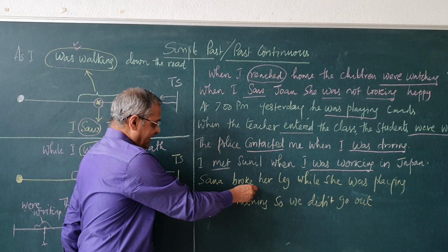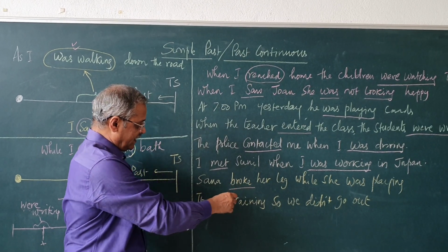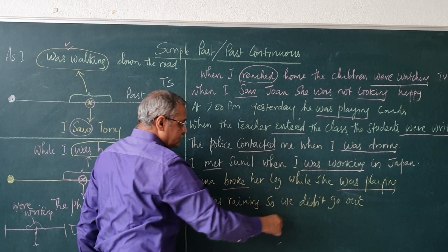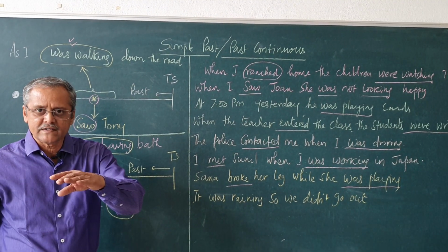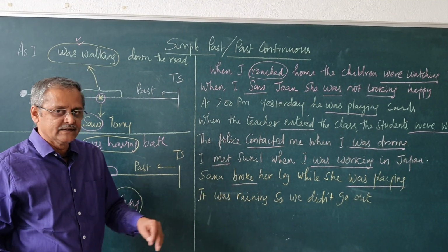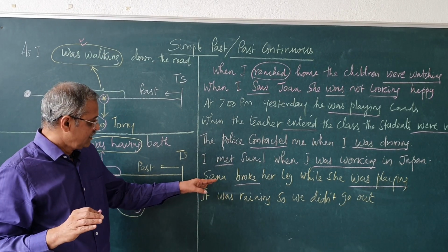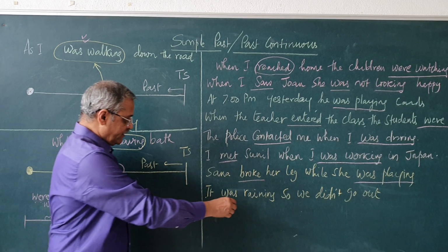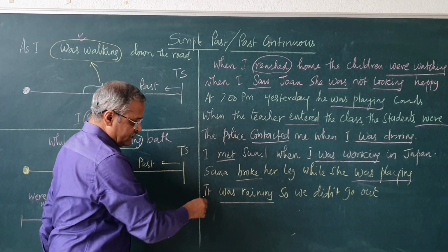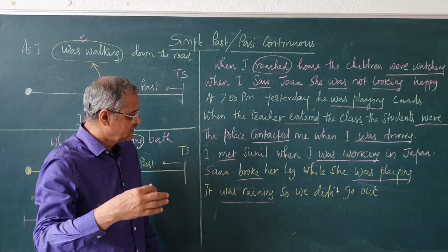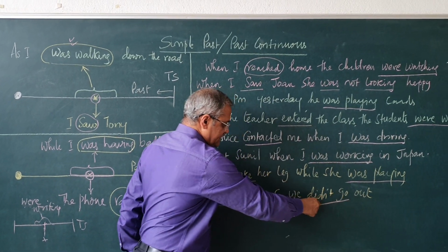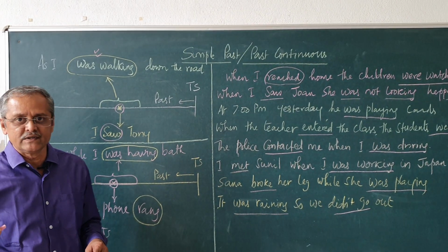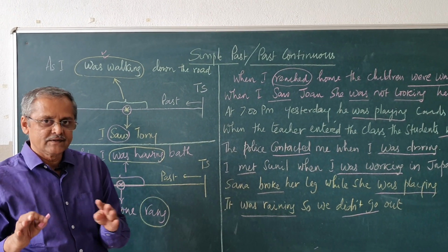Sana broke her leg. She broke her leg when she was playing. Was playing is the past continuous action. Broke is the simple past action. Sana broke her leg while she was playing. It was raining, so we didn't go out. Didn't go is the past action. It was raining. Was raining is the past continuous action. Didn't go was a past action.